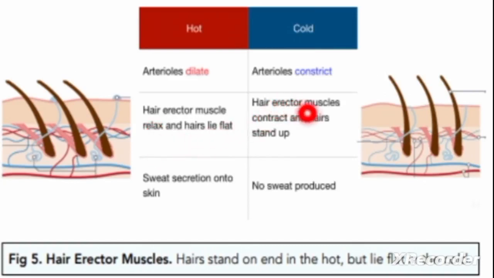What happens when it is cold? Erector muscles contract and hairs stand. What happens to sweat when it is hot? Sweat is released onto the skin, so sweating takes place. What happens when it is cold? No sweat is produced.